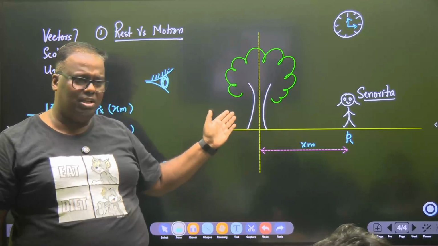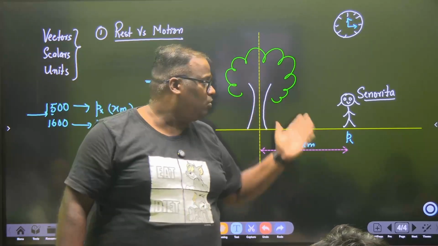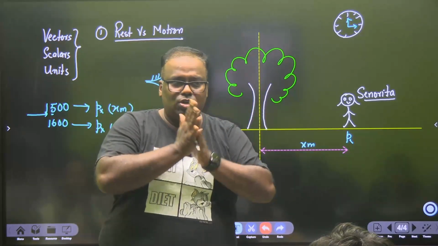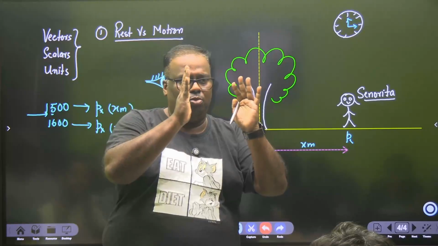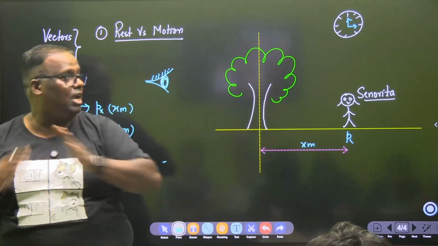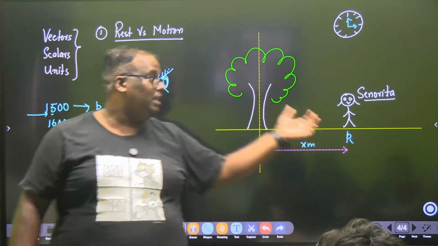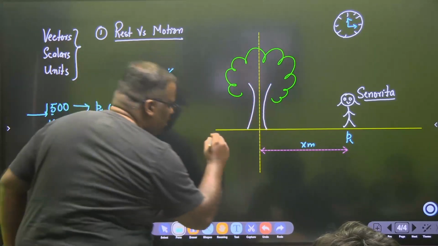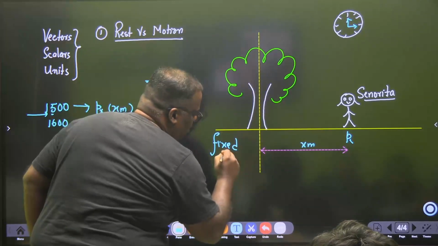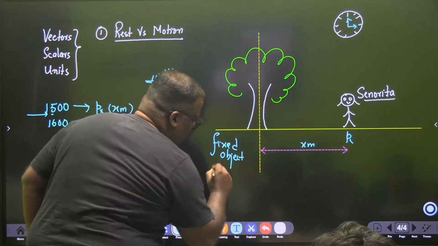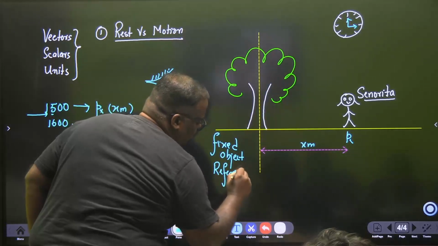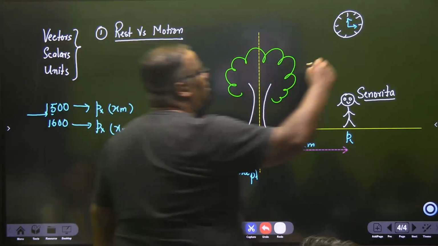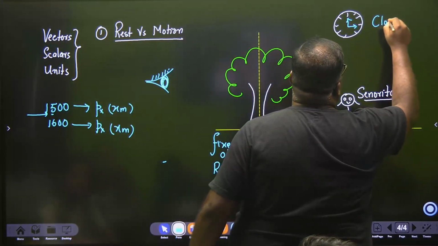I have drawn a tree. It could have been a lamppost. It could have been another girl also standing out here. It could have been a shop or anything. Are you understanding? So to define the nature of a body, whether it is at rest or motion, the first thing I need is a body. I need a reference. That reference can be a tree, can be a lamppost, but the word is fixed object, which I'm taking as a reference point, because auntie is measuring from this. Or it should be a time measurement device, which I say a clock.